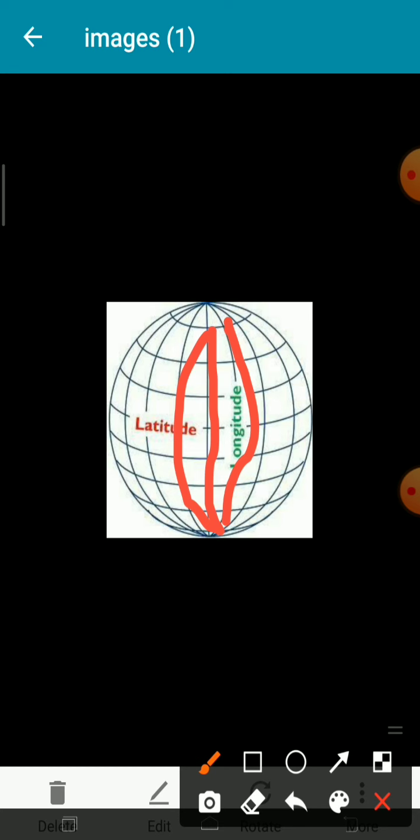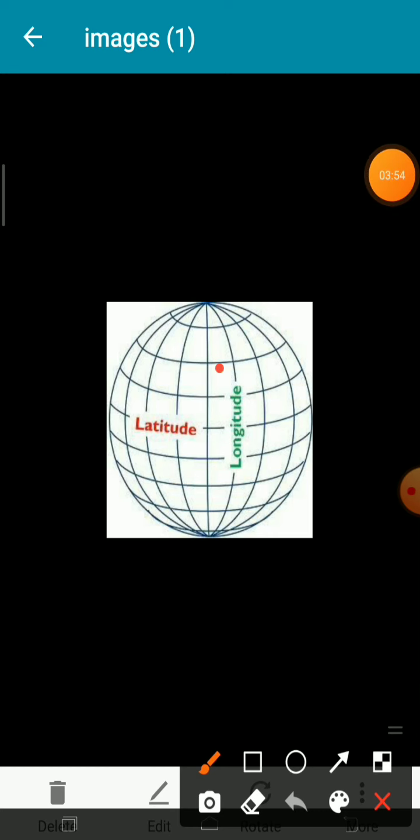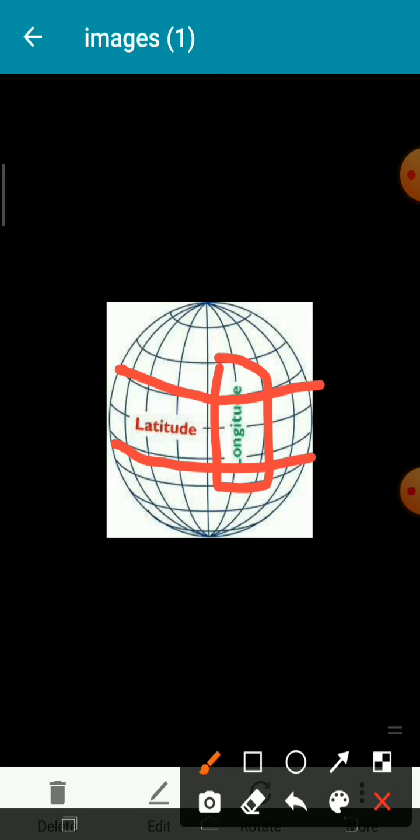So the vertical lines are called in geography longitude. And the horizontal lines are called latitude.